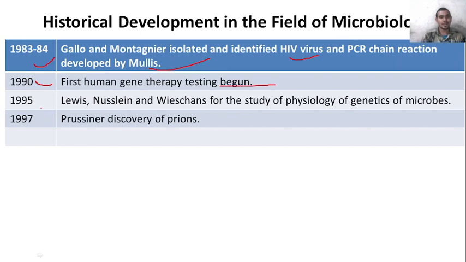In 1995, Lewis, Nüsslein-Volhard and Wieschaus were recognized for the study of the physiology and genetics of microbes. In 1997, Prusiner discovered prions.